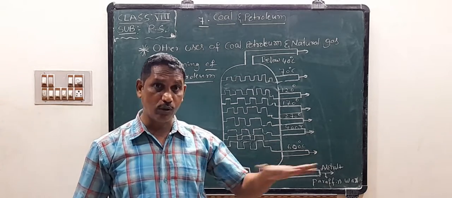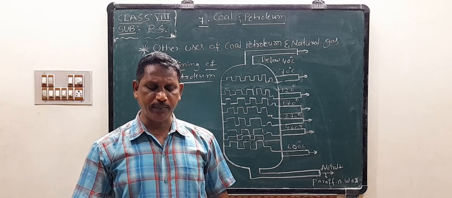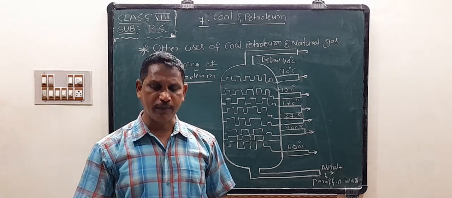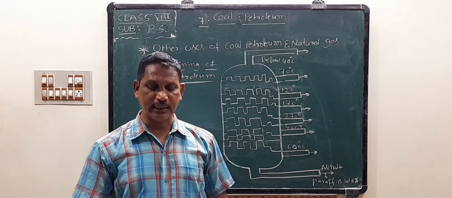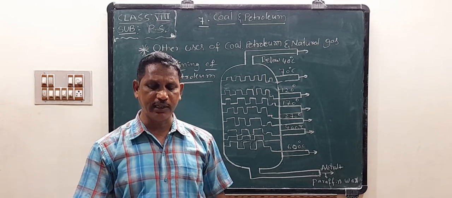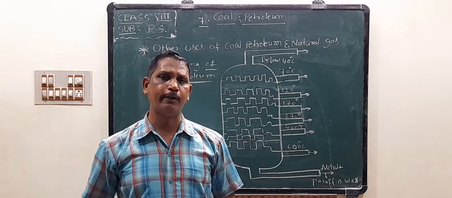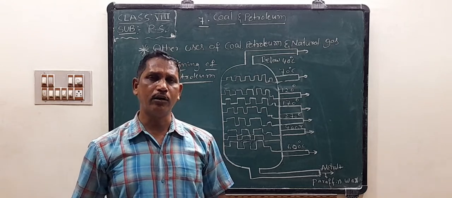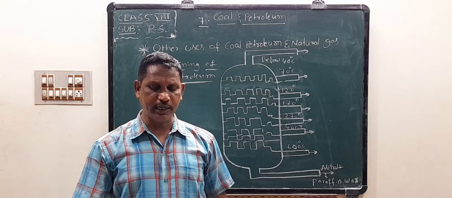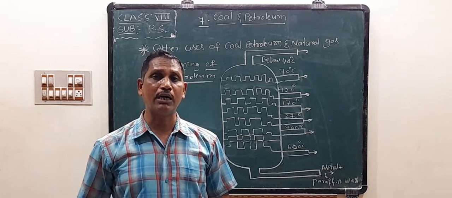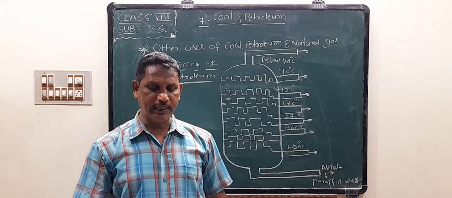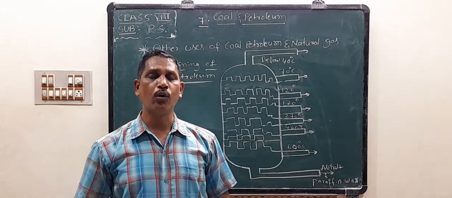Products obtained from coal tar are used as starting materials for the manufacture of various substances like synthetic dyes, drugs, explosives, perfumes, plastics, paints and roofing materials. Interestingly, naphthalene balls, used to repel moths and other insects, are also obtained from coal tar.